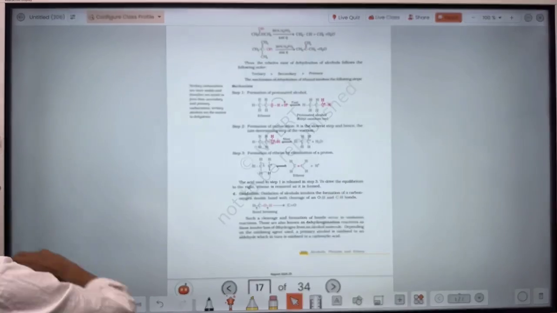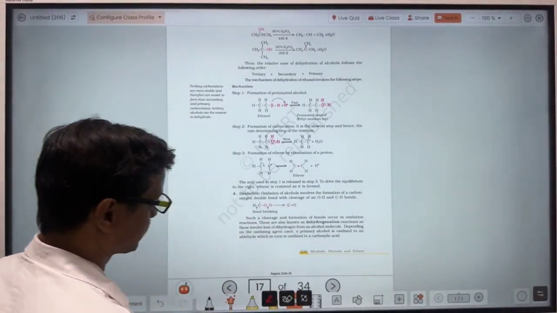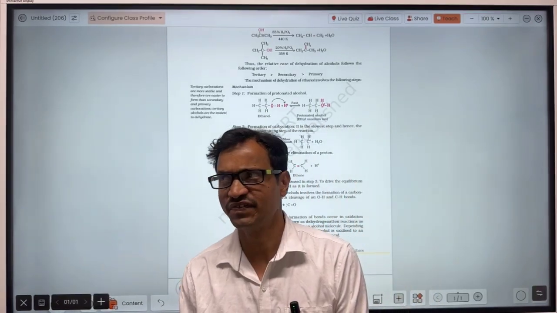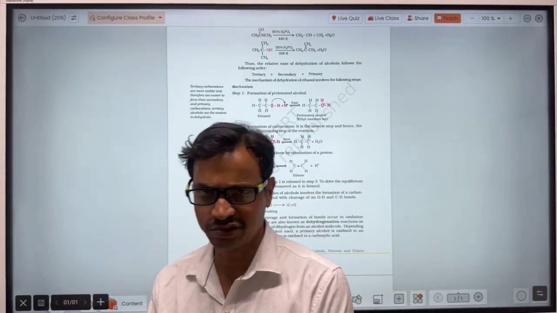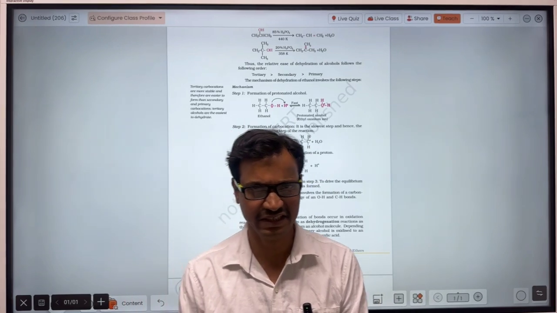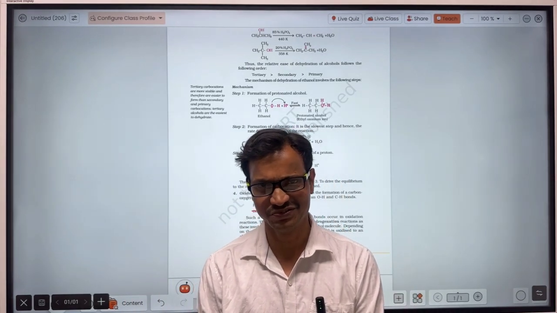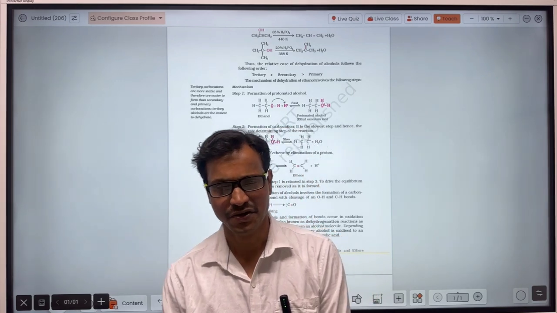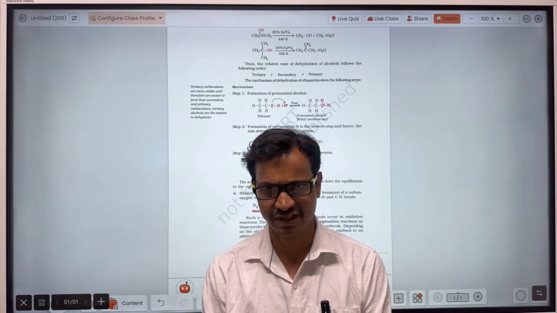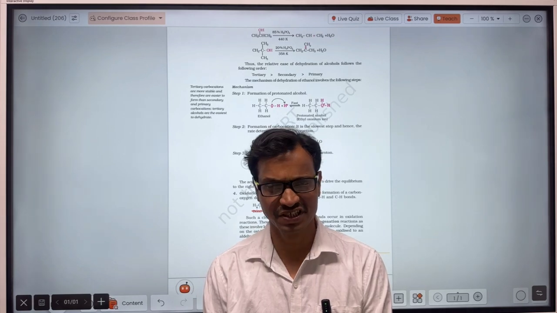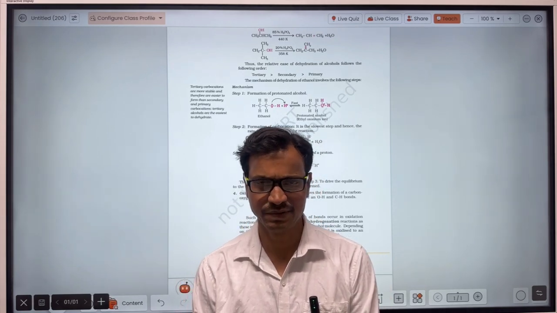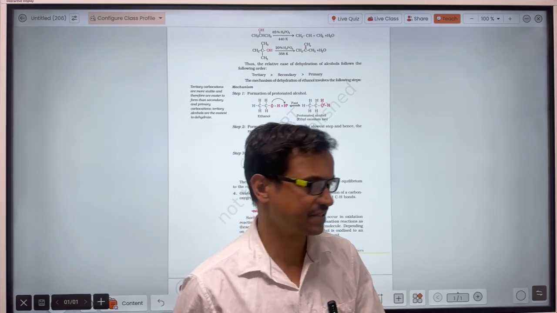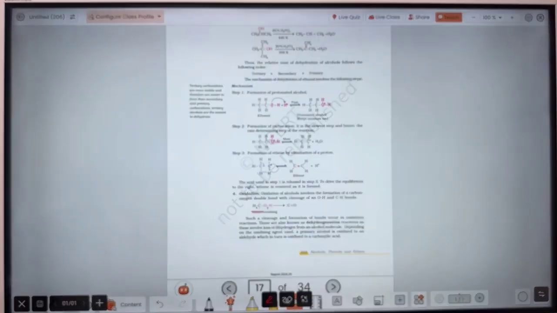Oxidation. Oxidation means you will have to react with an oxidizing agent. So this oxidation can be used to distinguish the types of alcohol. As I have taught you, primary alcohol will give aldehyde, secondary alcohol will give ketone, and tertiary alcohol does not react with a mild oxidizing agent. When a strong oxidizing agent is taken, there will be formation of carboxylic acid, but at some places there will be dissociation of the carbon-carbon bond. Let's see here. How?